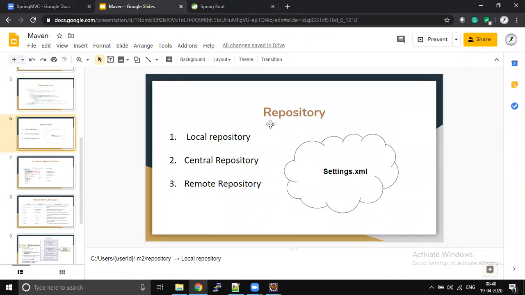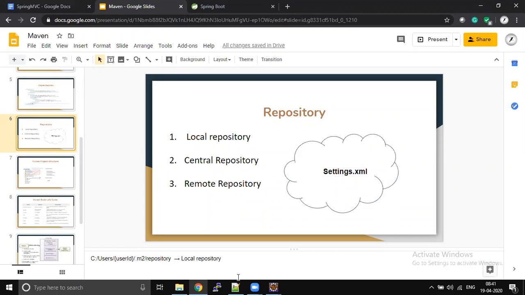To understand that, we need to understand a concept called a repository. Maven has its own repository structure. There are three different types of repositories: one is the local repository, the next is the central repository, and the last is the remote repository.